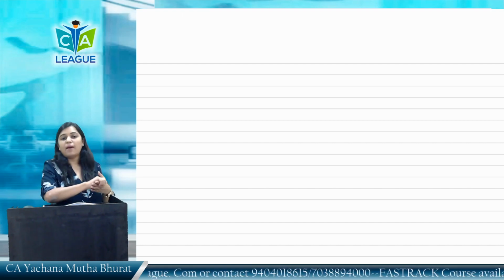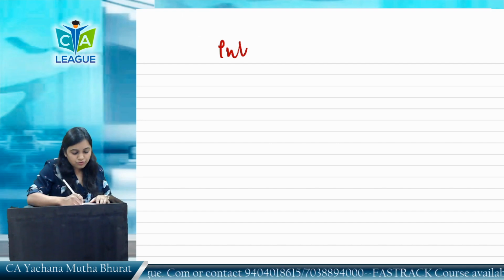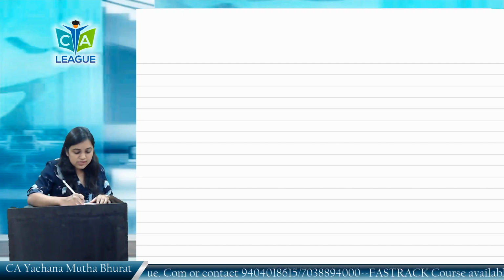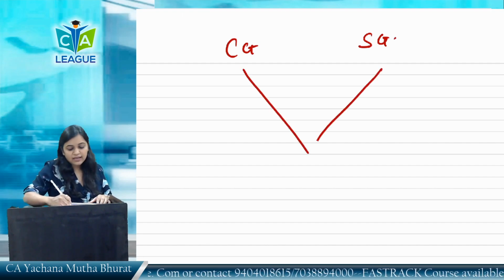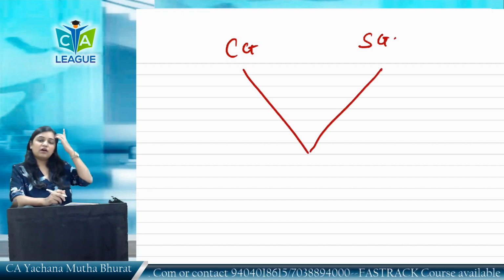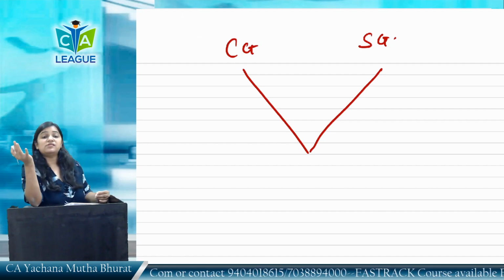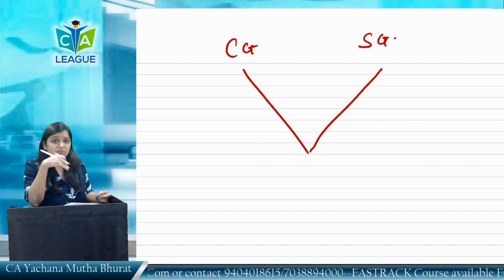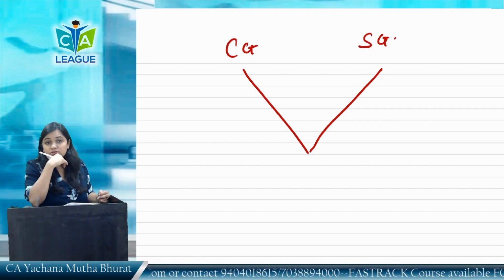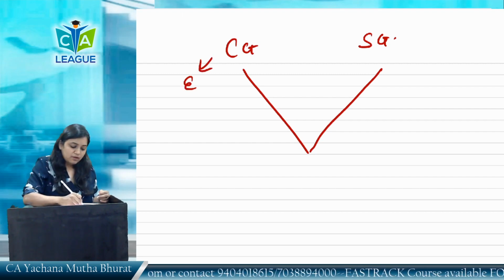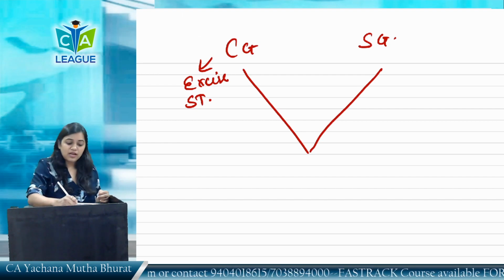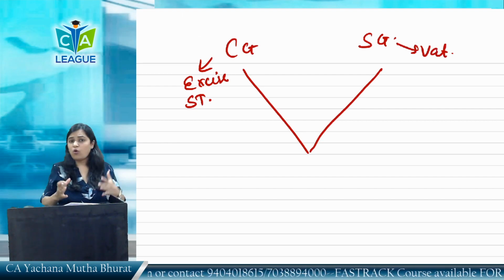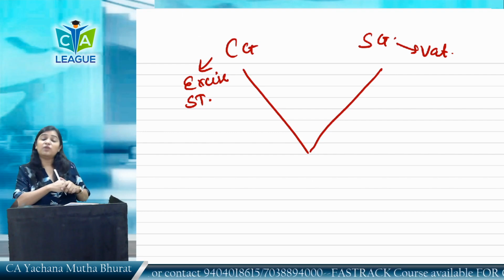So now what has happened, I tell you. In case of central government and state government, our country is like that, that both the governments have sacrificed their taxes. Excise, for example, the central government has sacrificed. Service tax, they have sacrificed. State government has sacrificed VAT and all that which has been subsumed under GST.